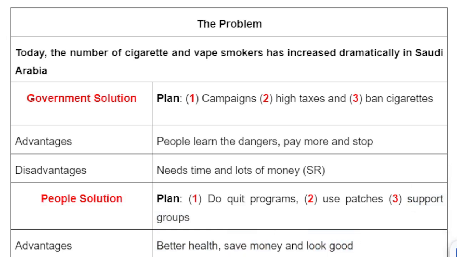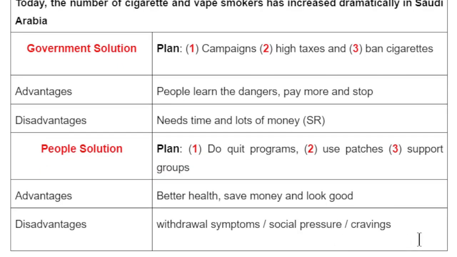The disadvantages are the terrible feelings we have when we stop smoking. These are called withdrawal symptoms. Social pressure, our friends invite us to come and smoke with us. And of course the cravings, the feelings we get when we strongly desire. These are psychological, both physical and psychological cravings. So withdrawal symptoms, social pressure, and cravings.